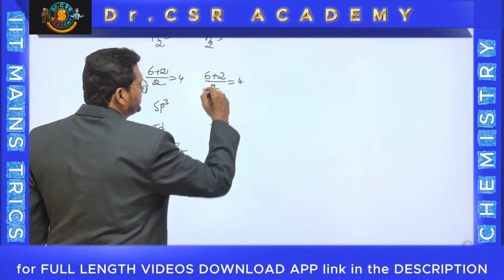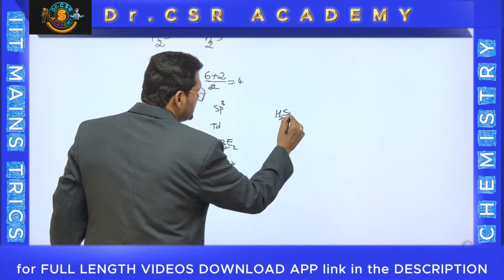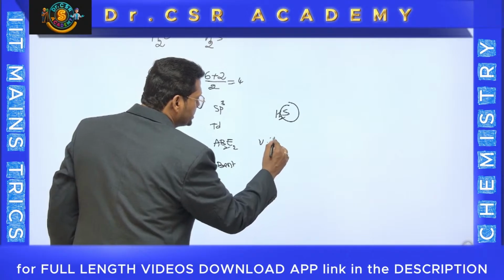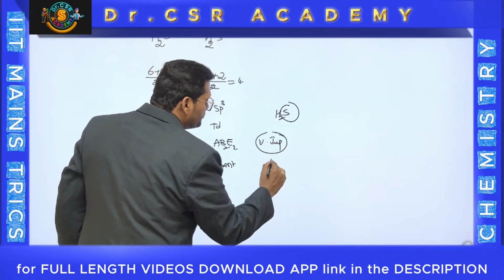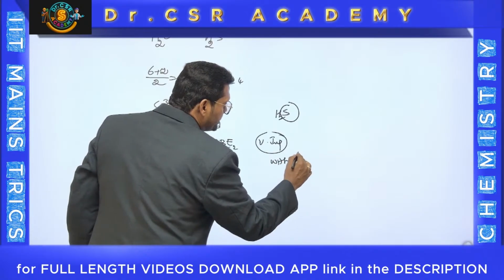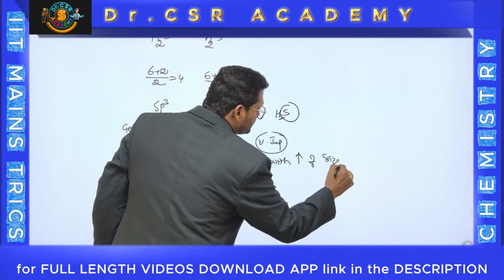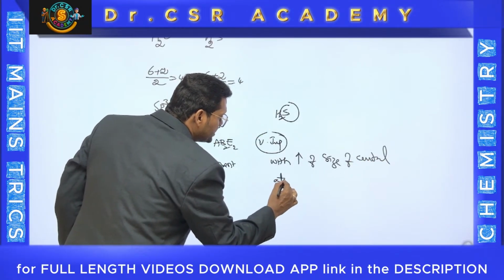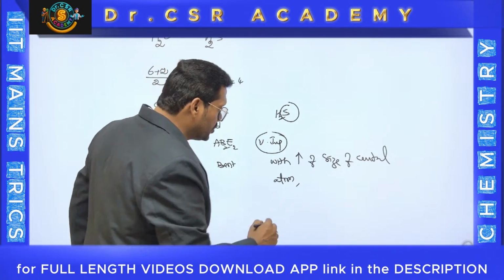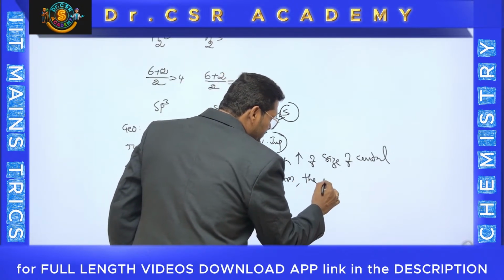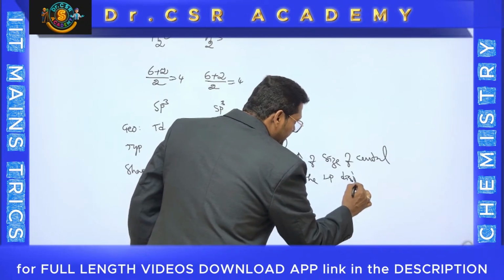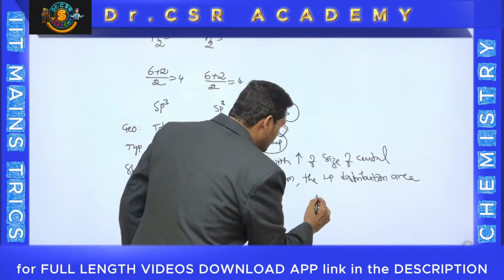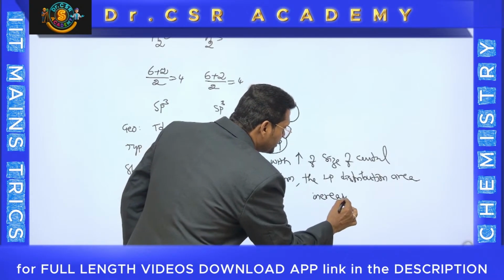And in the case of H2S, the size of the central atom is more. Understand this very important point: with increase of size of central atom, the lone pair distribution area increases.